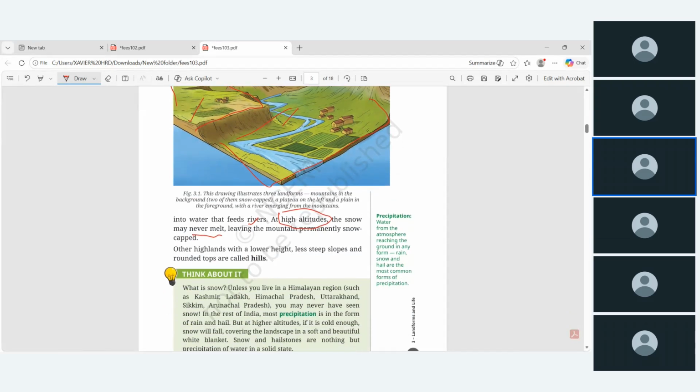Okay, so some other highlands, suppose compared to mountains, if some other heights are having lower height, at the same time these lower height landforms also have less steep slopes and rounded tops, then that is called hills.